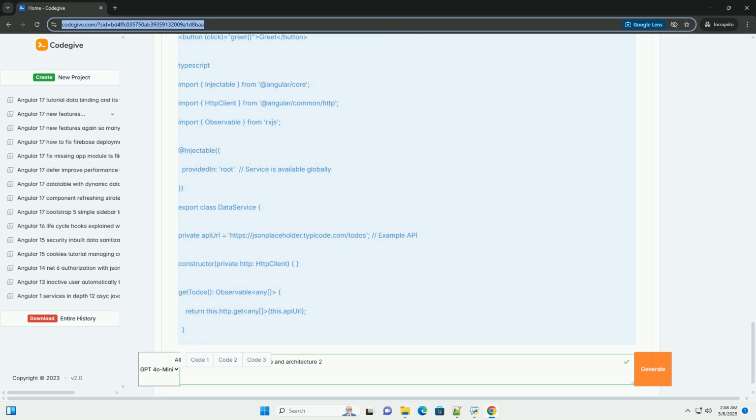Conclusion. This tutorial has provided a comprehensive overview of Angular 17 folder structure and architectural patterns. By following these guidelines, you can build well-organized, maintainable, and scalable Angular applications. Remember to consistently apply best practices, use a linter, and write unit tests to ensure the quality of your code. Good luck.